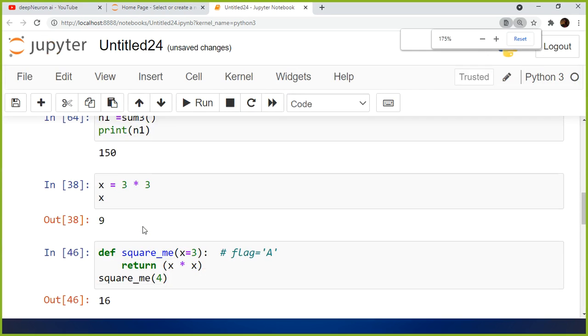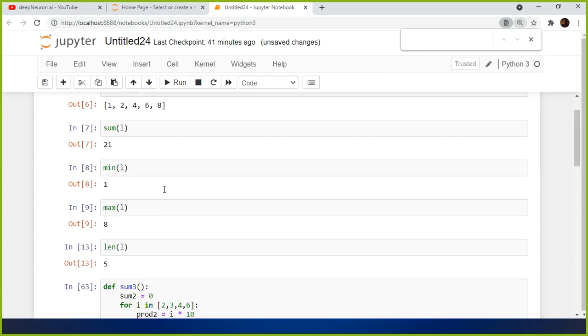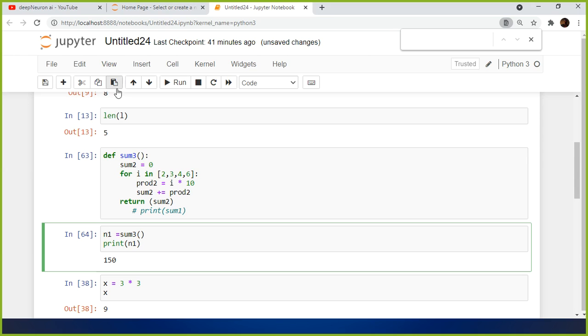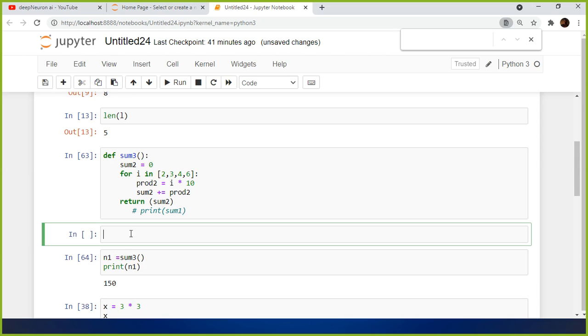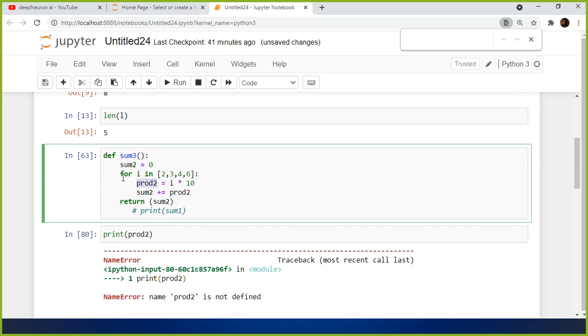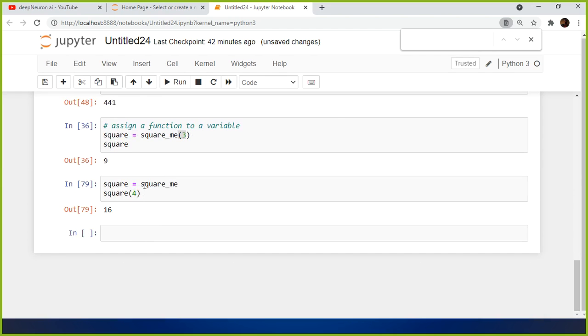So let's take something like this. Where is this one? So here I used prod2, right? If I wanted to see what value is stored in prod2 outside the function, can I see it? Print prod2. You cannot see it because this variable is local to this function. This variable is not available outside this function, right? So we will discuss the scope of variables also. You have something called the LEGB rule. I will explain it a little later.